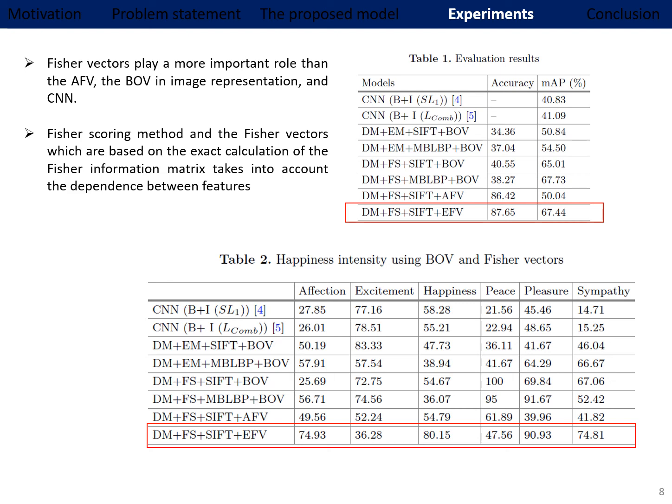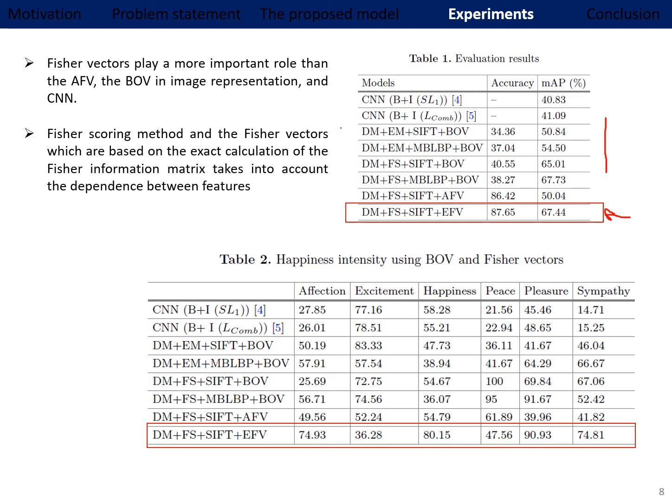The results prove here that our model outperforms all the other models. We can see that the Dirichlet-multinomial combined with the Fisher scoring, the SIFT, and the exact Fisher vectors achieve the best results, and we can see that the approximated Fisher vector using the exact information matrix from the Fisher scoring has also comparable results.